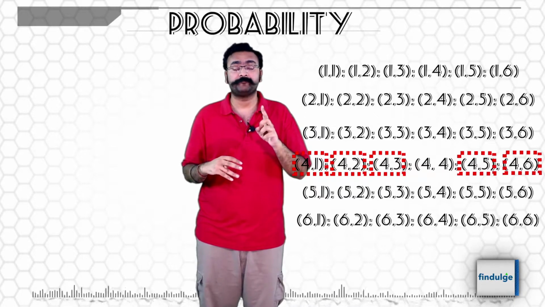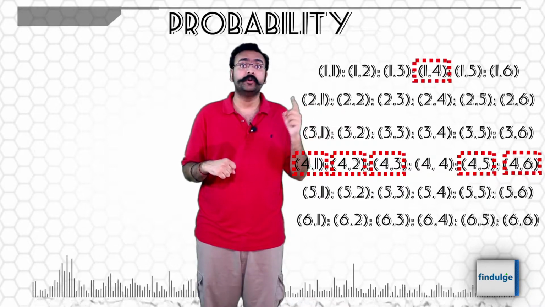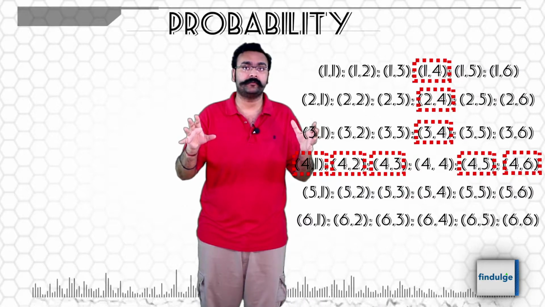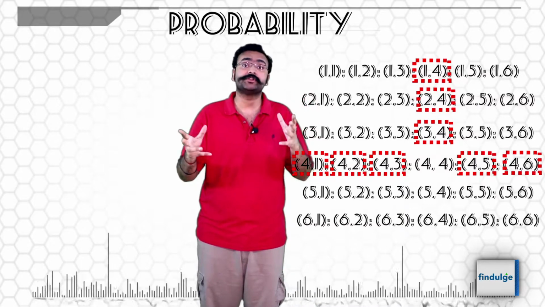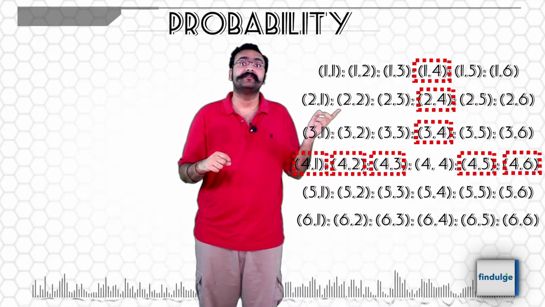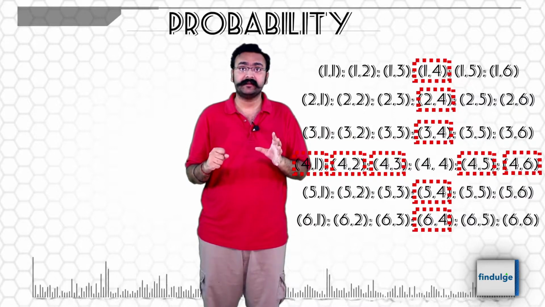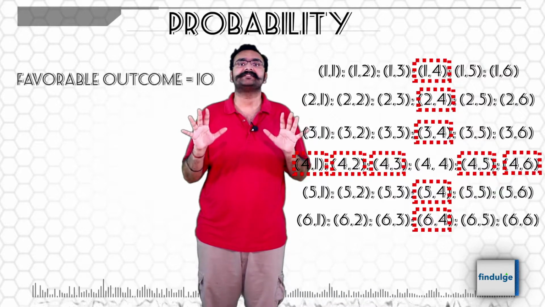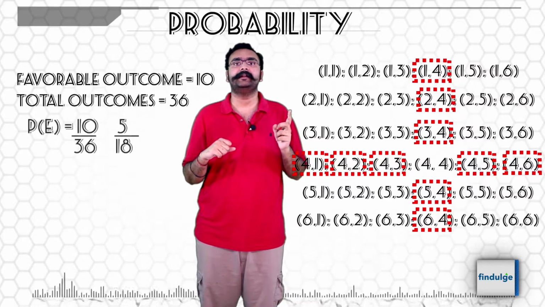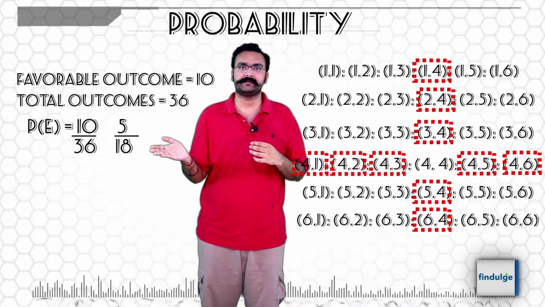But also 4 on the second dice: 1 4, 2 4, 3 4, again not 4 4 because that's 2 4s. Also, if we had already considered it, we won't consider it again. 5 4 and 6 4. So we can see there are exactly 10 such outcomes where we throw only 1 4. So probability will be 10 divided by total outcomes 36.